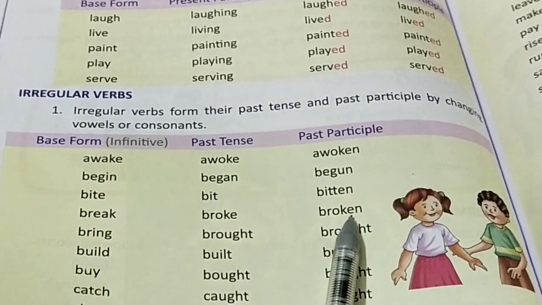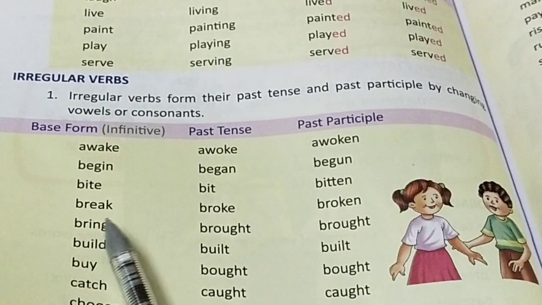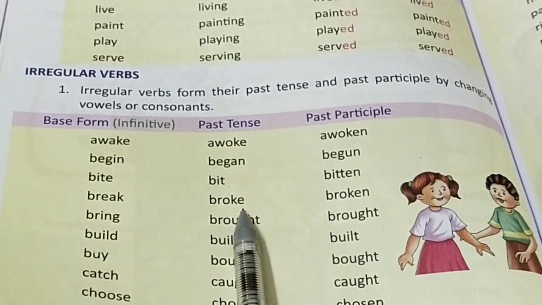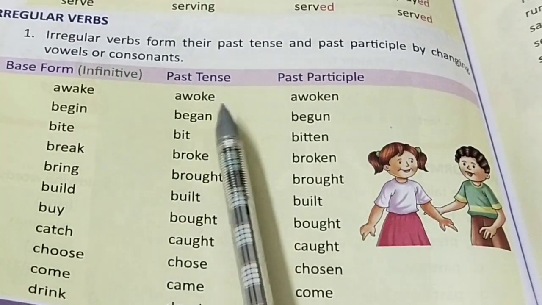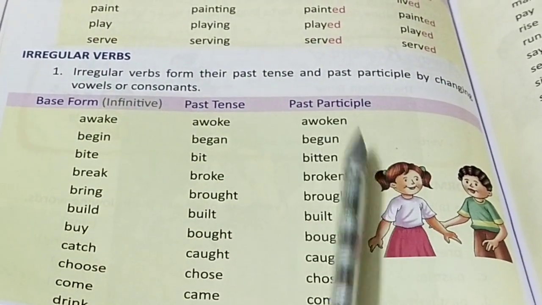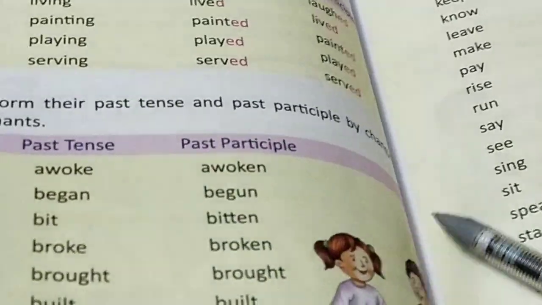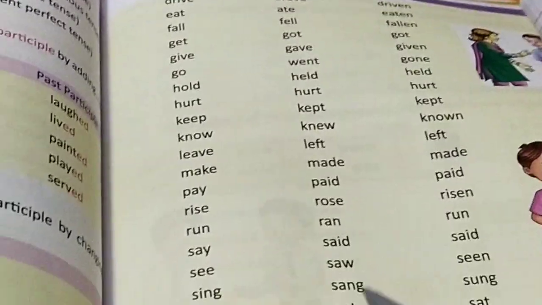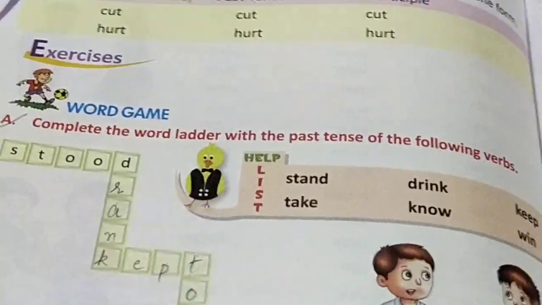Bite, bit, bitten. Break, broke, broken. In all these, the vowels are changed to make a new past tense verb and past participle verb. There are so many, just read them on your own. This is your homework, beta. Now move to the next page.